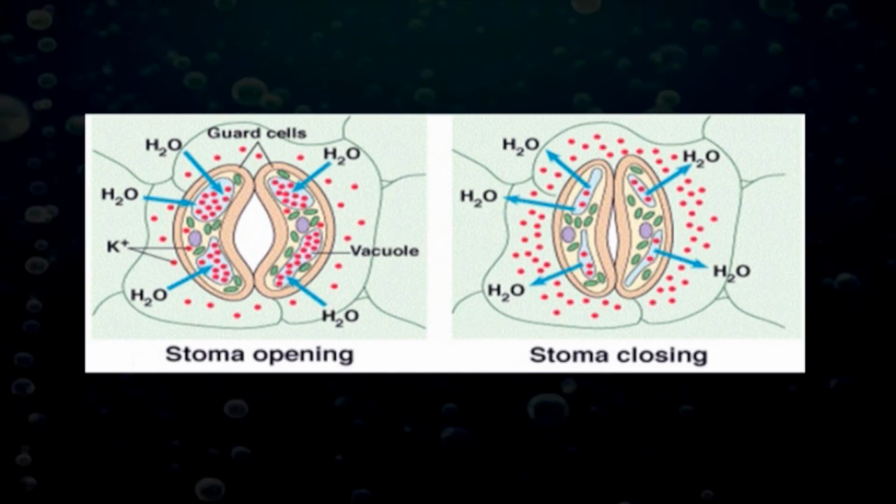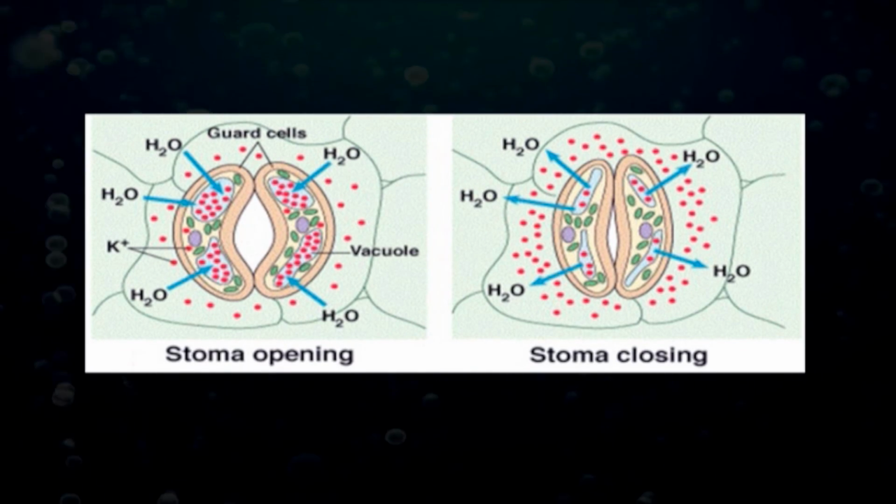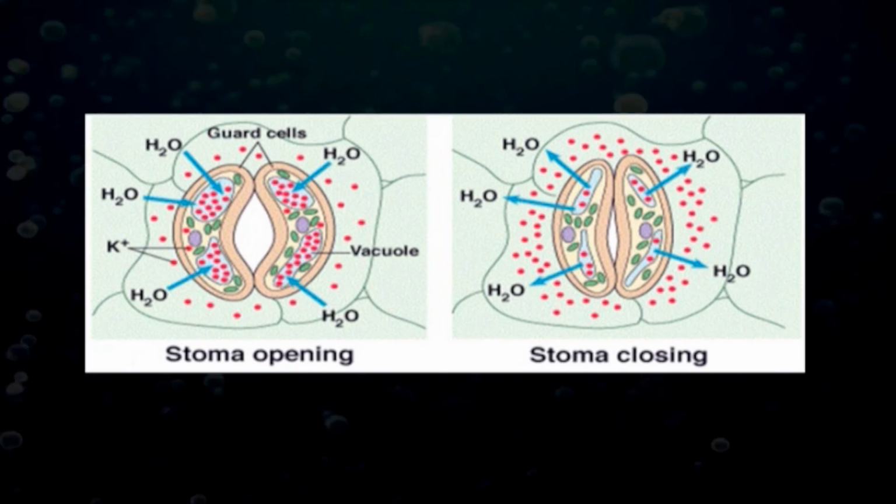Number six, water regulates the opening and closing of stomata, which in turn regulates transpiration and photosynthesis. If too little water is available to the root system, the plant will reduce the amount of water loss through transpiration. This causes reduced photosynthesis because the necessary carbon dioxide enters the plant through the stomata. Decreased photosynthesis results in decreased crop yield.